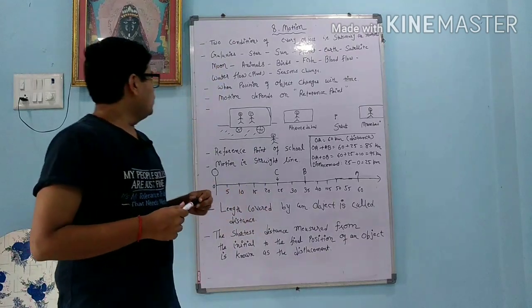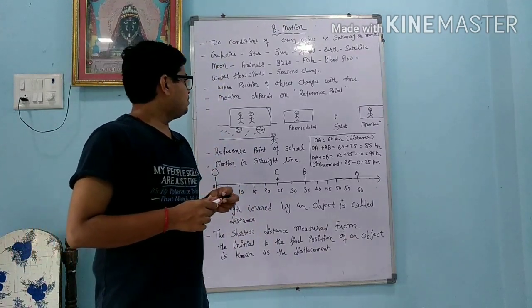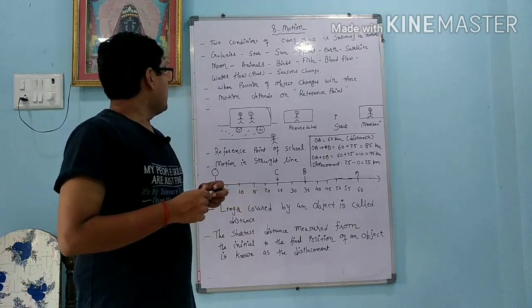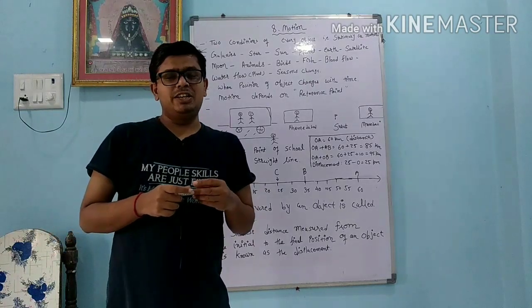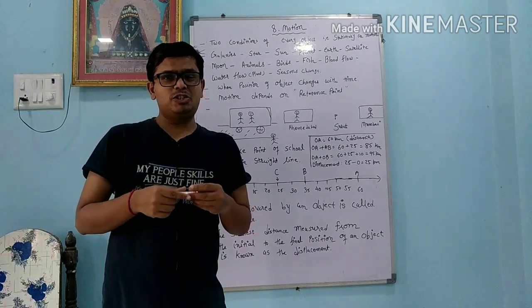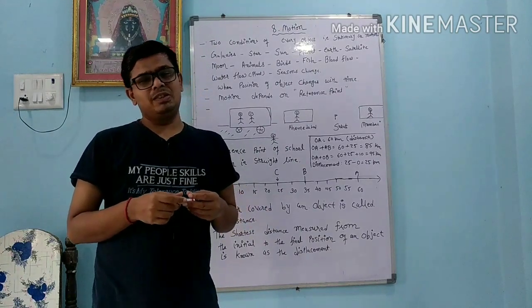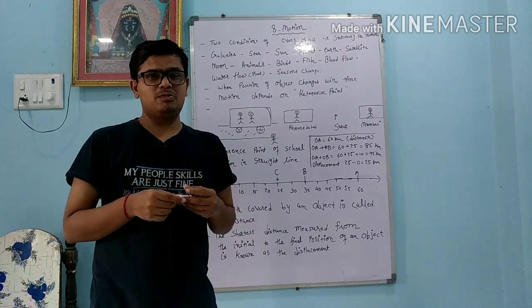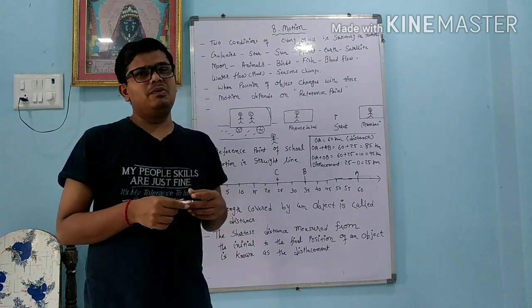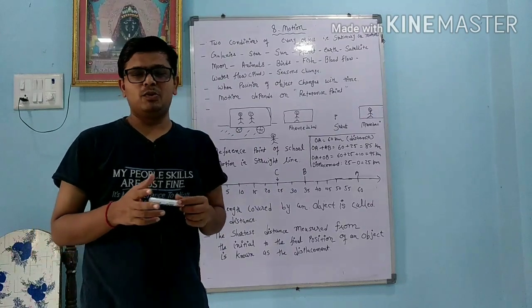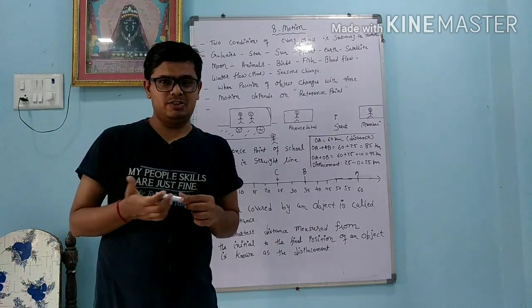Okay, so here the reference point is important. We can say that when any object changes its position with respect to time, then we can say that the object is in motion.